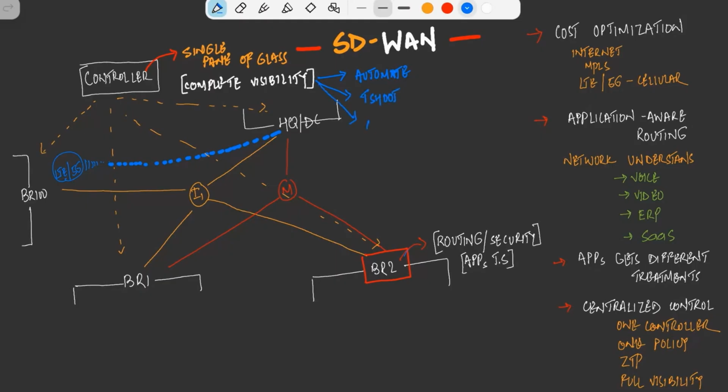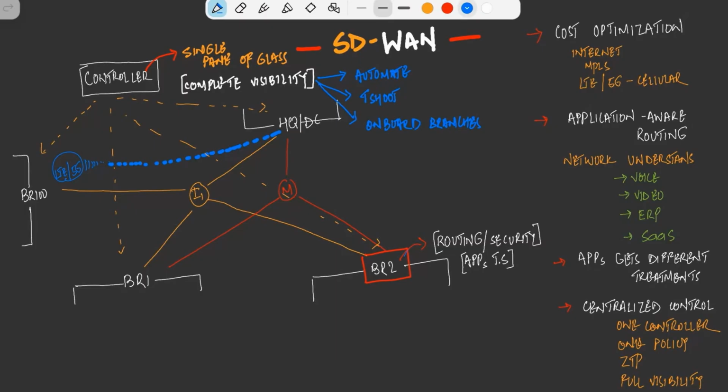For example, if we need to troubleshoot or onboard a device, what do we need to do? The controller will authenticate that device and then do the onboarding of that particular device. We can also do troubleshooting from the controller. When we talk about onboarding a device, earlier in a traditional WAN circuit, we needed to send someone to the site and manual configuration was required.